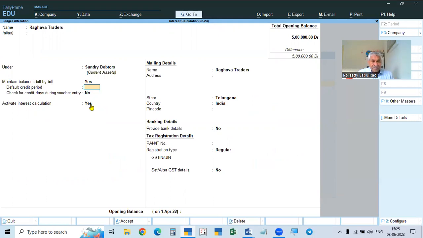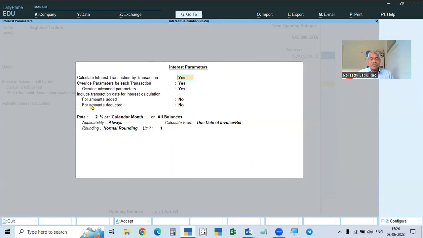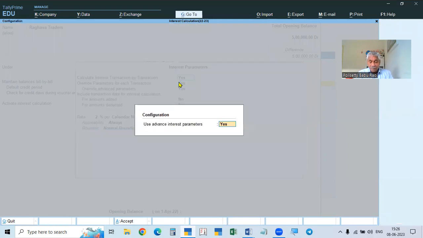Okay. Now this is activating the interest calculation feature. Now we have to tell Tally how to calculate. That means the calculation settings called interest parameters. If you enter this, it will ask you for interest parameters.